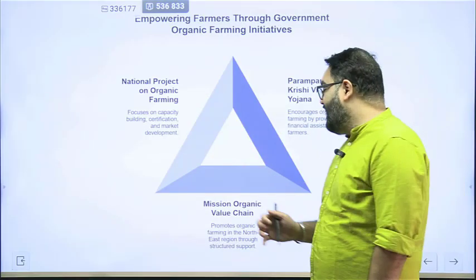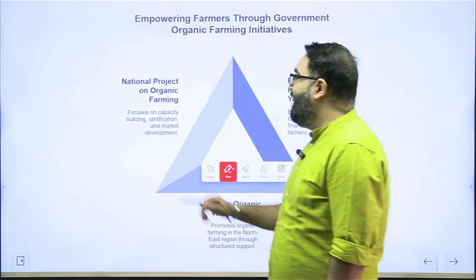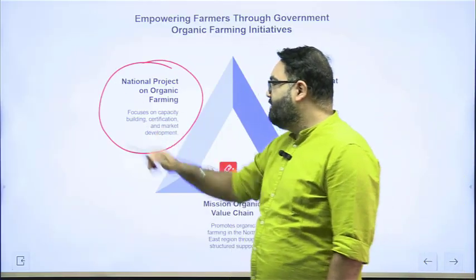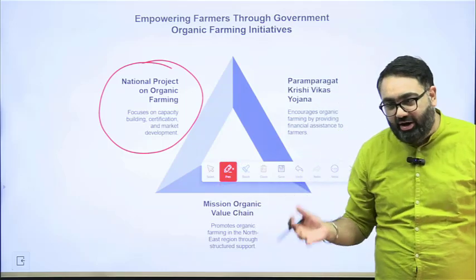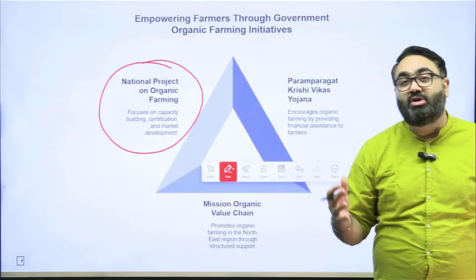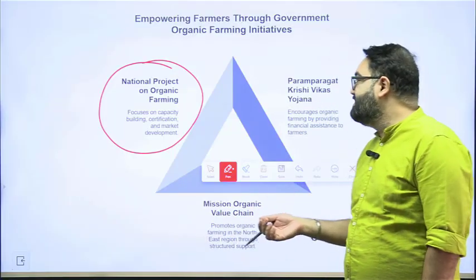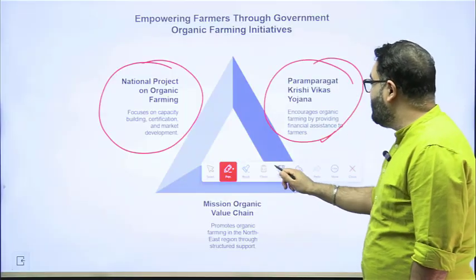It's not that the government is not doing anything. There are a few examples of the government trying to push organic farming. We have the national project on organic farming. It certifies those products which are organic in nature, so that when they go to the market, they can demand a higher price. There is Paramparagat Krishi Vikas Yojana, which again encourages organic farming.